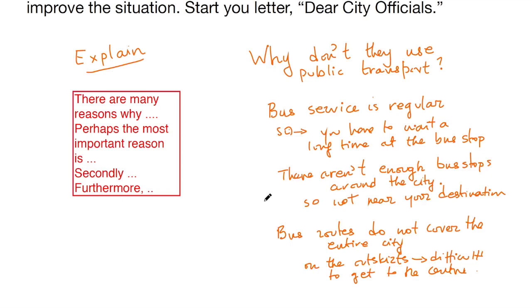Another reason is that because there aren't enough bus stops around the city, people have to walk for 1 kilometer or 2 to get from their house to the bus stop. So these are the reasons why. Or you could say another reason why, finally, is that buses are too crowded or they are not clean enough. All these are serious reasons why people choose not to take public transport.